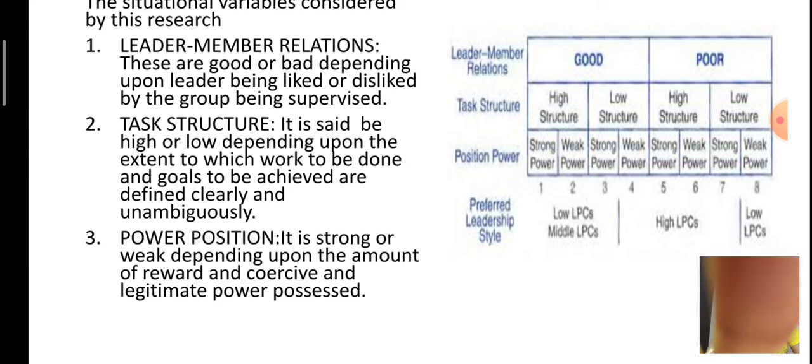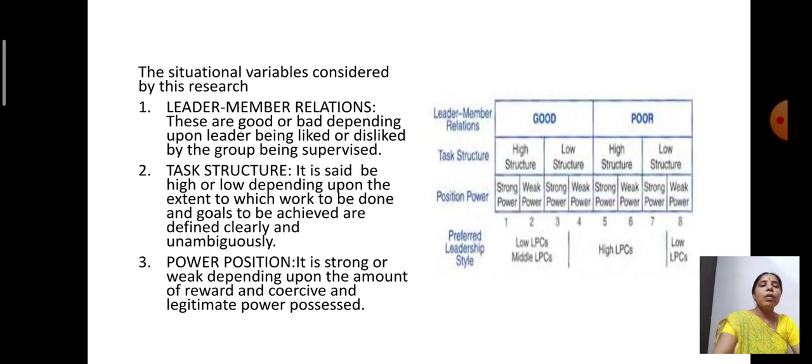So Fiedler says that whatever the conditions that are there in the organization, those conditions are classified into three variables. On the basis of these three variables, that is leader-member relations, task structure and power position, there is a possibility of contingency happening in the organization.